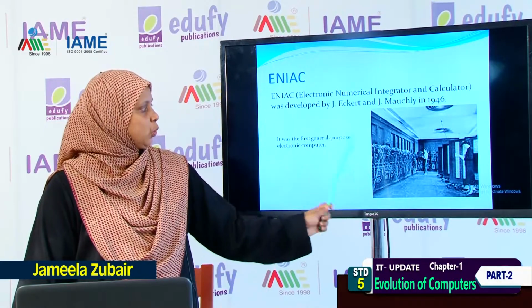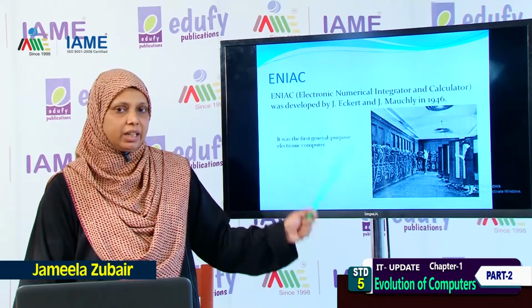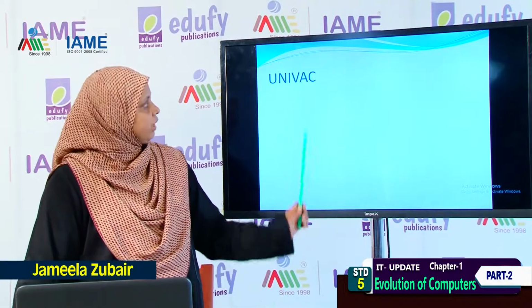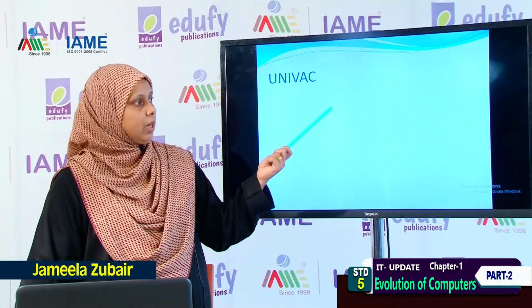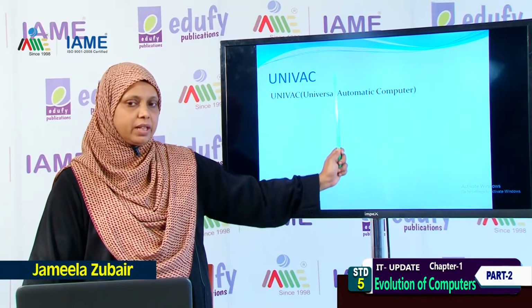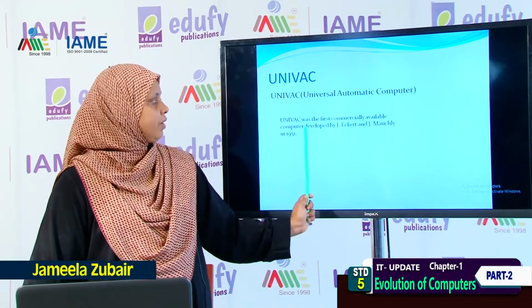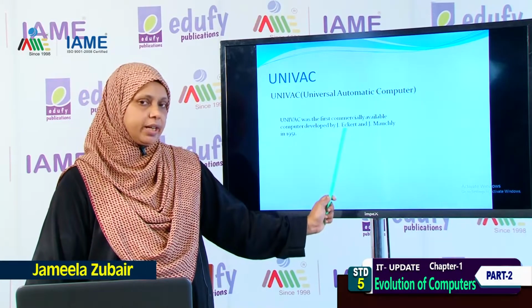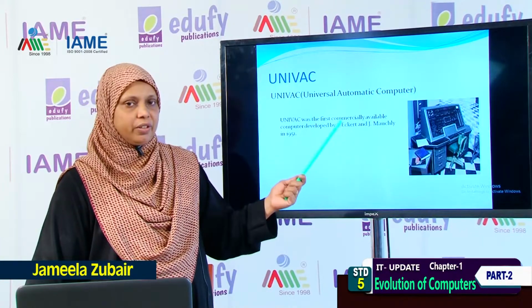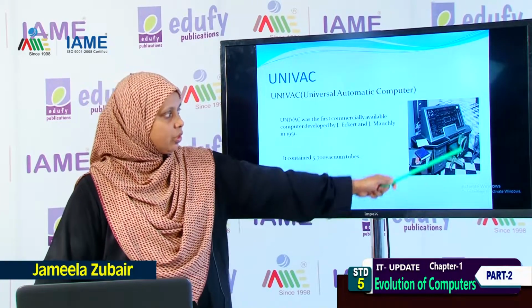Now this is also known as the first general purpose electronic computer. Next one is UNIVAC, the first generation computer. What is the full form of UNIVAC? Universal Automatic Computer. It was the first commercially available computer, developed by John Eckert and John Mauchly in the year 1951. So, ENIAC and UNIVAC were both developed by John Eckert and John Mauchly. And this is the picture of UNIVAC.